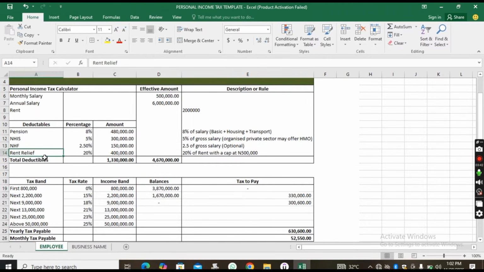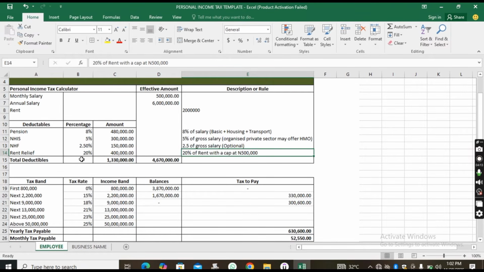So the next one you can deduct is your rent relief. The rent relief is 20%, and this 20% is capped at 500,000. Now, what this simply means is that if you calculate your rent relief and it is more than 500,000, we'll take only 500,000. This is just a layman explanation of 20% of rent with a cap of 500,000.